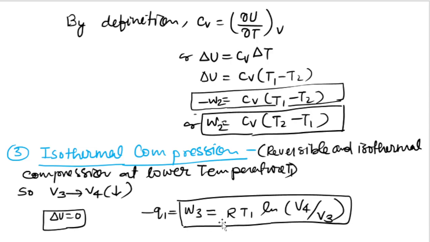W3 is the work, RT1 ln V4 by V3. V4 is lower than V3: V3 is the higher volume and V4 is the lower value. So this is the W3 for isothermal compression.